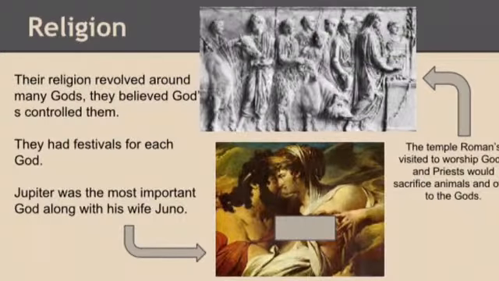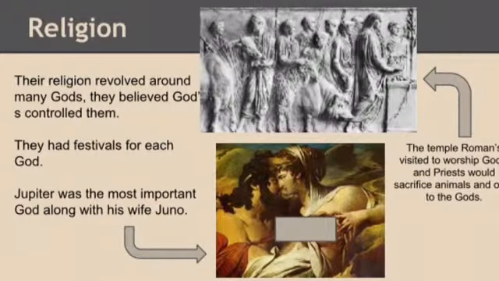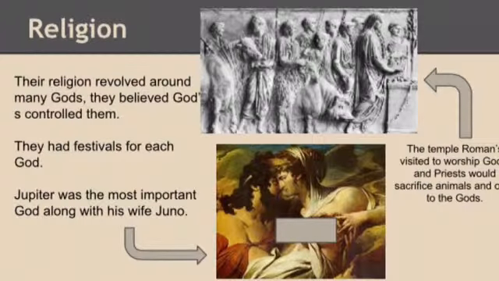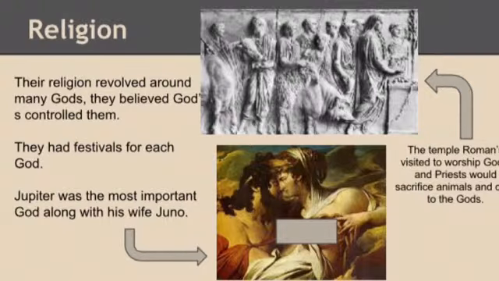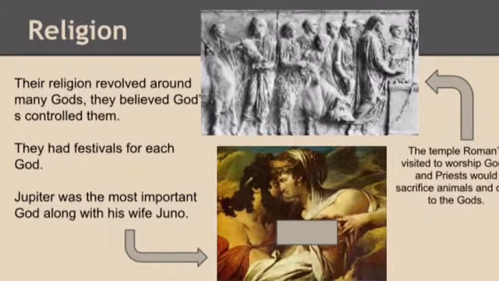Religion played a big role in the daily life of ancient Rome. Roman religion was centered around gods, and the explanations for events usually involved the gods in some way or another. They believed gods controlled their lives and spent a great deal of their time worshiping them. They had many gods and goddesses.